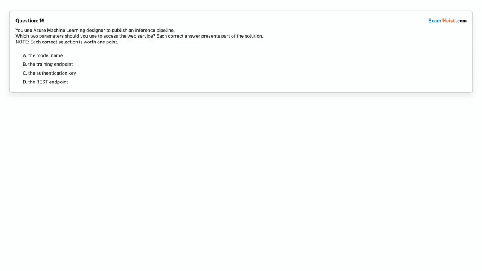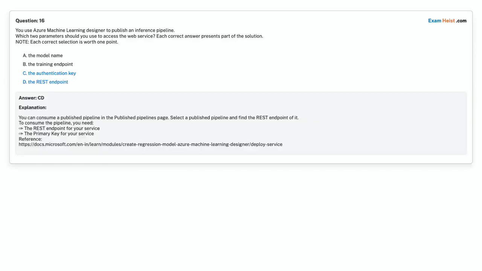Question 16. You use Azure Machine Learning Designer to publish an inference pipeline. Which two parameters should you use to access the web service? Each correct answer presents part of the solution. Note: each correct selection is worth 1 point. Option A, the model name. Option B, the training endpoint. Option C, the authentication key. Option D, the REST endpoint. Choose the correct answer. Correct answer is option C, the authentication key. Option D, the REST endpoint.